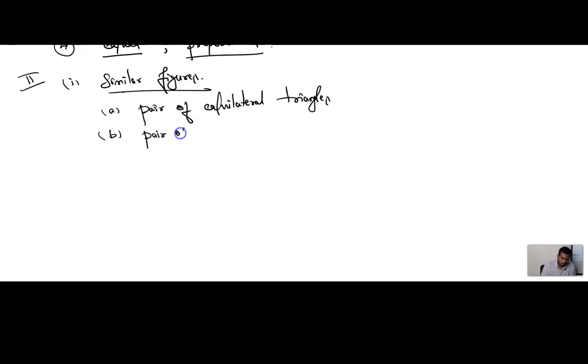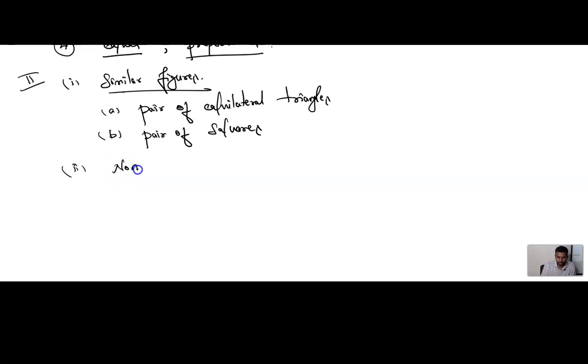First is a pair of equilateral triangles. Yes or no? A pair of equilateral triangles, they are similar figures. Next, one more option: a pair of squares. A pair of squares are also similar figures. We have seen this in the fill in the blank itself, right? Next option is what?